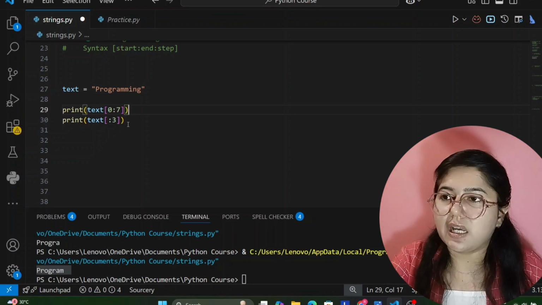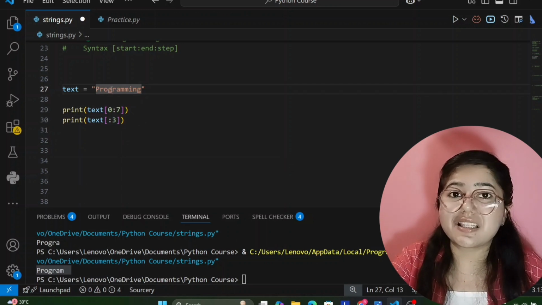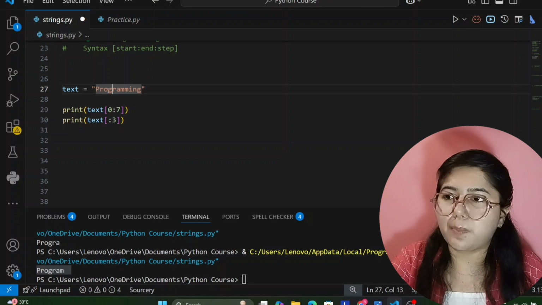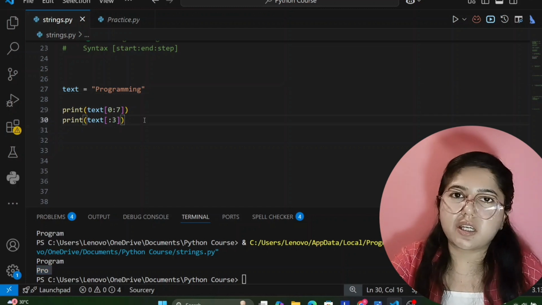So for that, now we will run. What answer will come? You tell me. For 3, I am not giving the starting point. So from 0, it will take 0, 1, 2 and 3. But it takes one index number less. For that, it will print PRO only. See here, it's only printing PRO. So our correct output is showing.